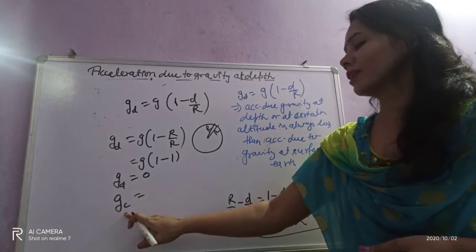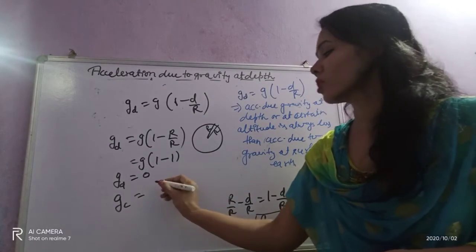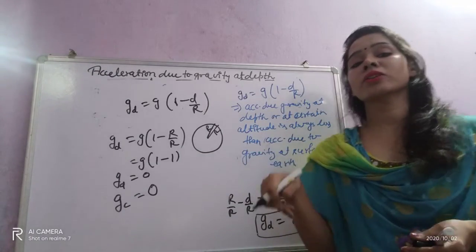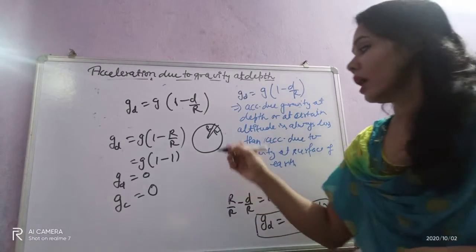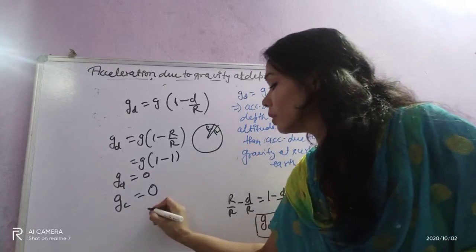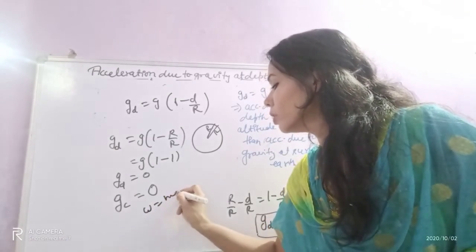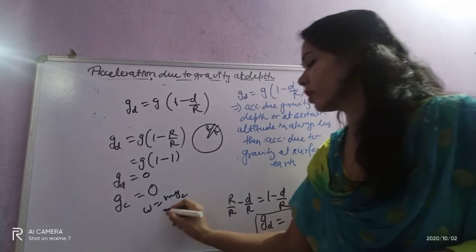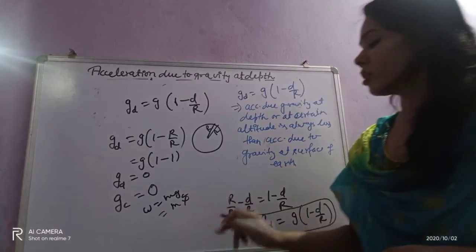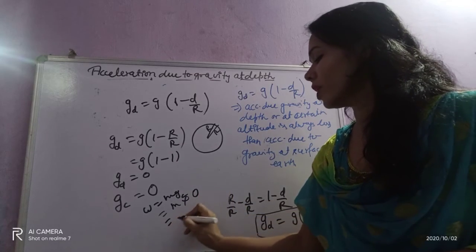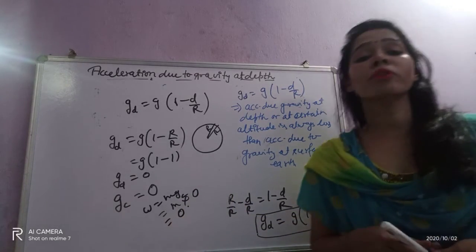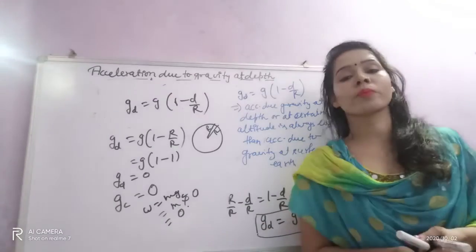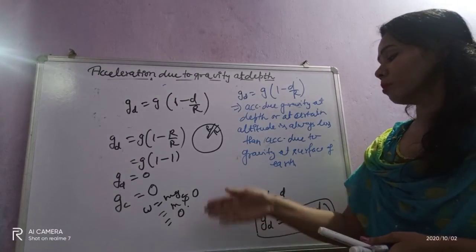The acceleration due to gravity is 0 at the center. That's why we feel weightless at the center, meaning our weight is 0 at the center of Earth. How? We know weight equals mg. At the center, the acceleration due to gravity is 0, so m into 0 is 0. So our weight is also 0, and we will feel weightless at the center of Earth. Clear? This is also a very important concept.